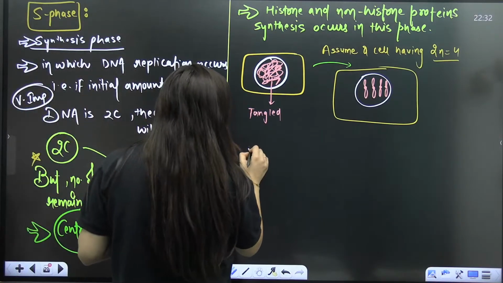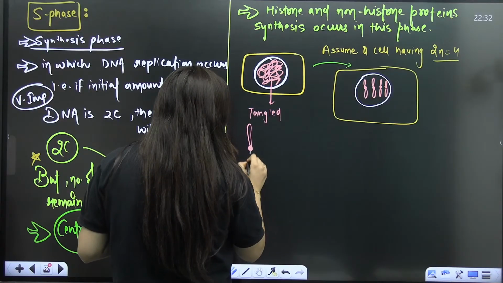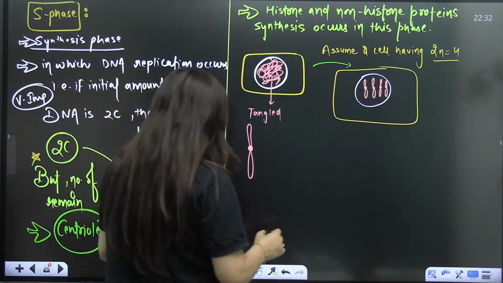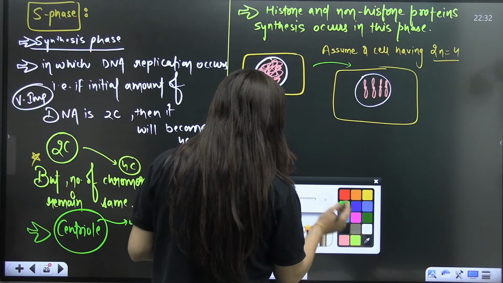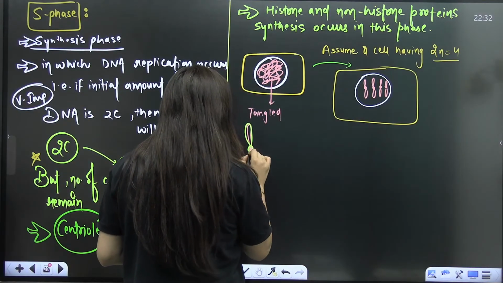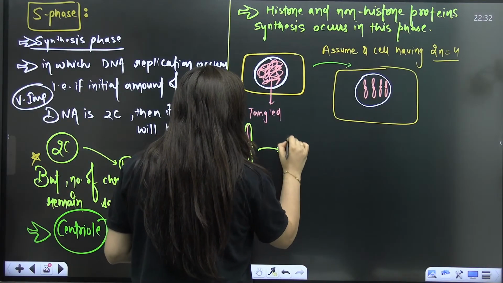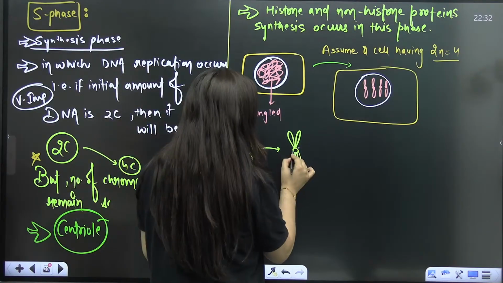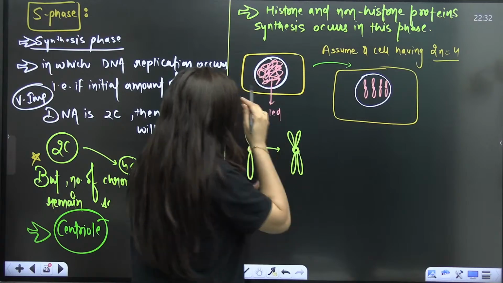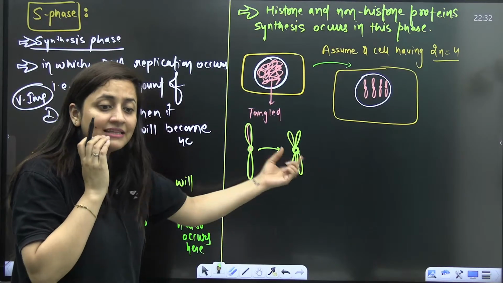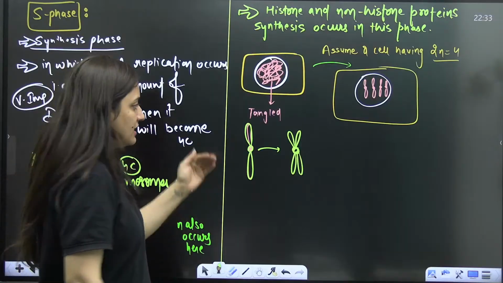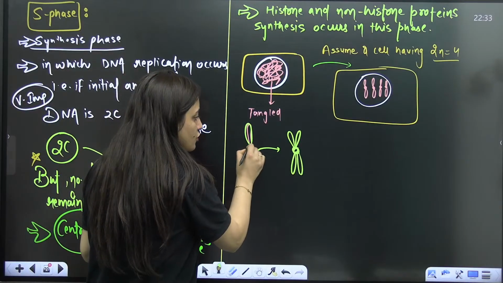So in the G1 phase, I told you clearly that the chromosome is in the monad form. Basically, when we hear the word chromosome, we just think of this structure only, which has 2 sister chromatids attached to 1 centromere. We think this is the chromosome, but actually that is not the case. This is also your chromosome now.